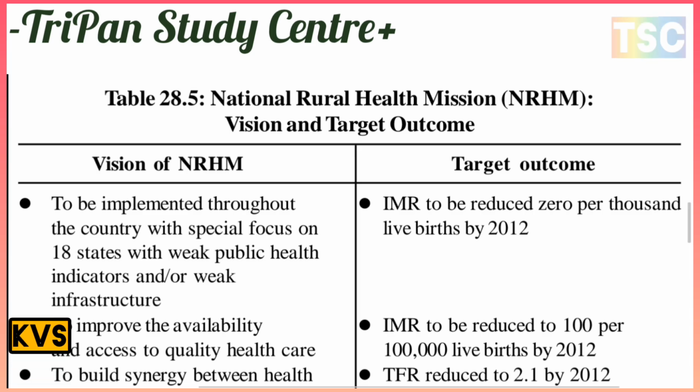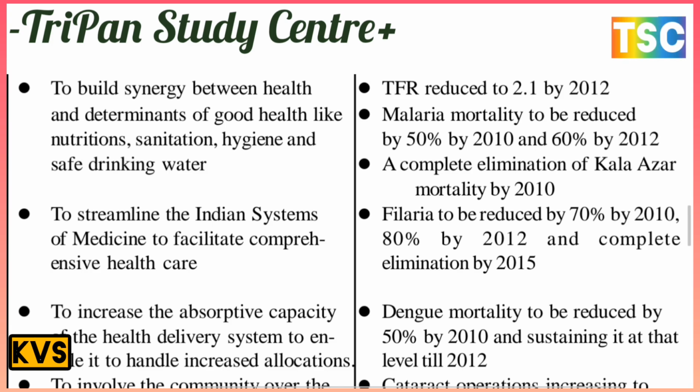The target outcome here is MMR to be reduced to 100 per 1 lakh live births by 2012. There is an important target here, and the bridging of the gap between two health indicators: TFR reduced to 2.1 by 2012. This is the most important target here. The vision is also about the determinants of good health, like nutrition, sanitation, hygiene, and safe drinking water. This is a vision, but the target here is TFR reduced to 2.1 by 2012.